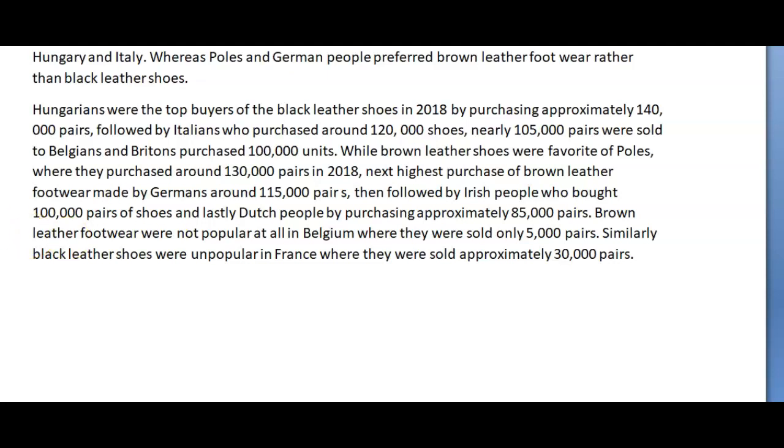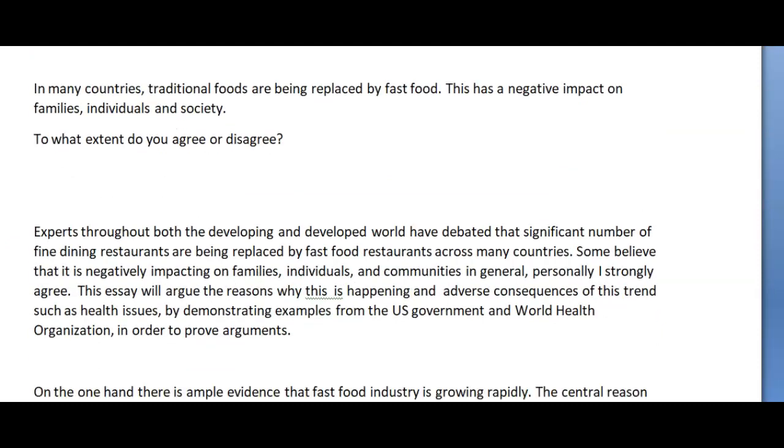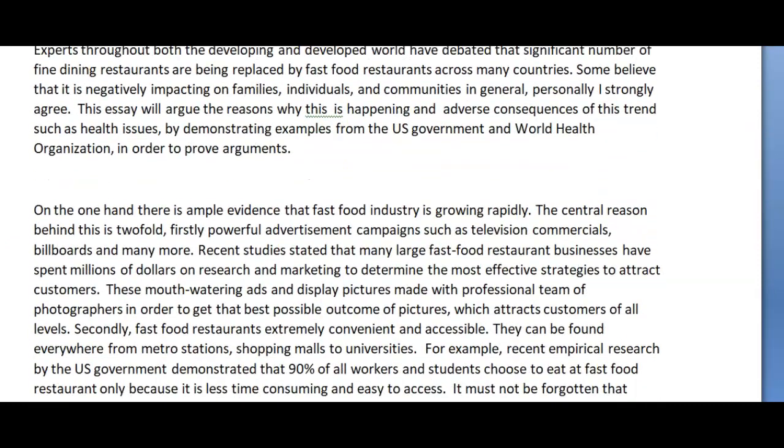All right, why don't we take a look now at your task 2? All right, let's look at this here about fast food replacing traditional food. Let's see what you said.